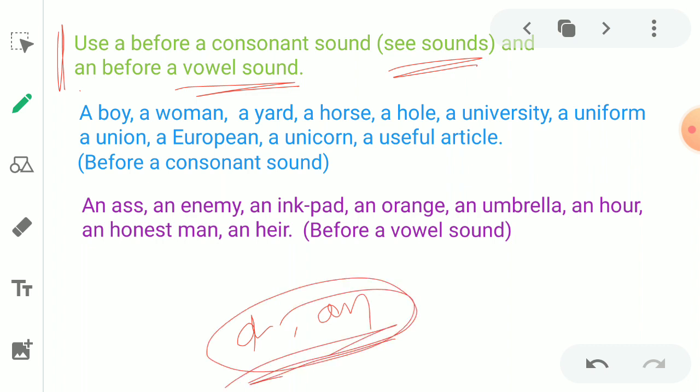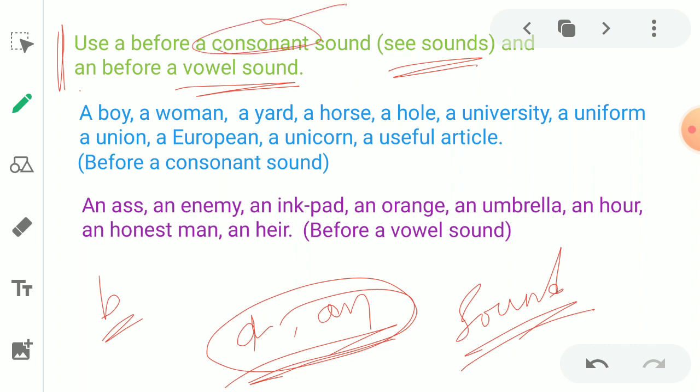A or an is used on the basis of the word's sound. Sound in the sense of pronunciation of the first letter. For example, a boy. The word boy, here B is a consonant sound. B produces a consonant sound. As a result, we have to say a boy.